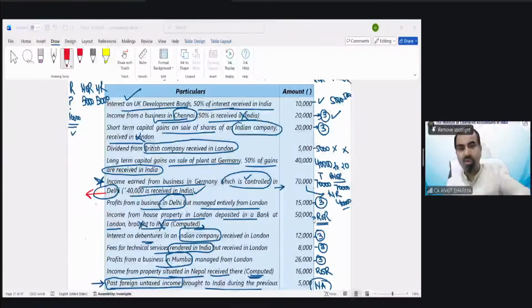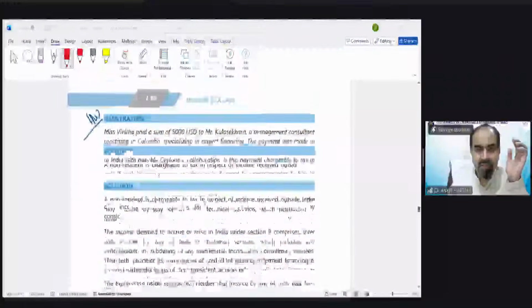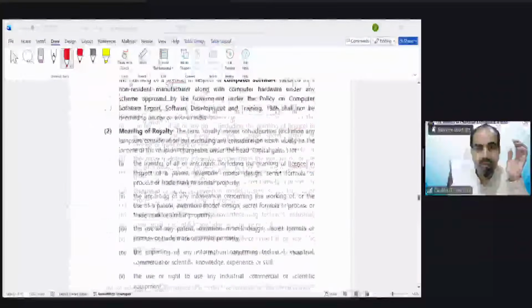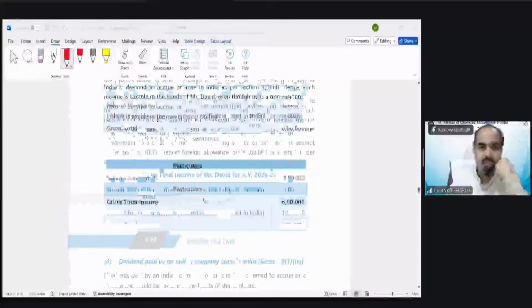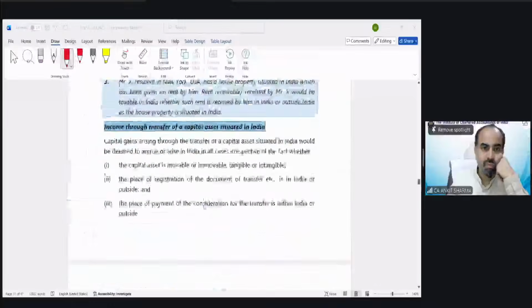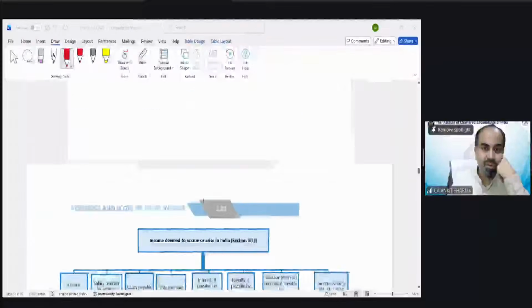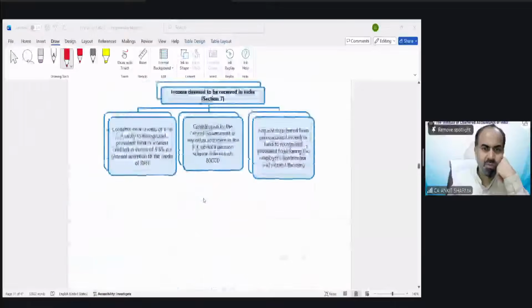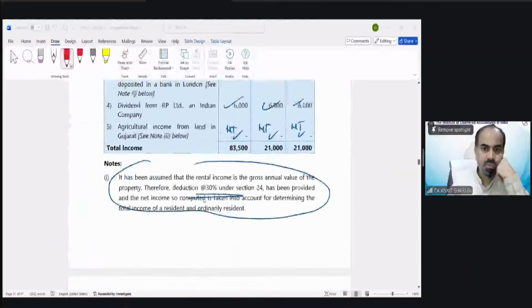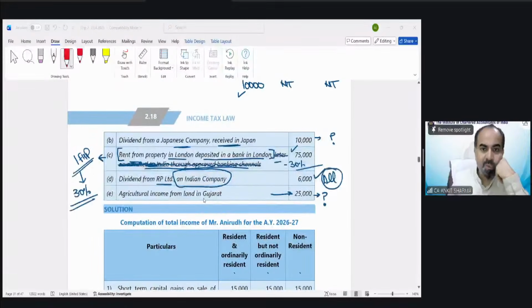Illustration 5, you can try it. Aditya, we will discuss that illustration. Illustration 5, let me see what was that. In C point, rent from property in London, deposit in a bank in London. What is your query in this?